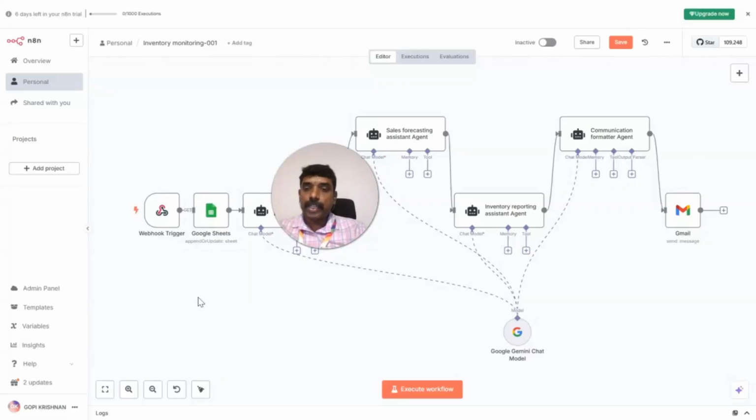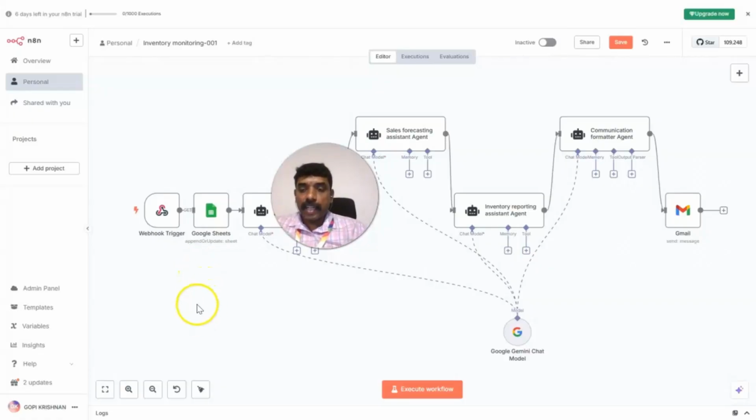Whenever the vendor needs to identify the stock monitoring or the stock updates of a given shop, they just have to open their Google Sheet and they can get the information without directly contacting the rural retailers. So that is the solution I have created.